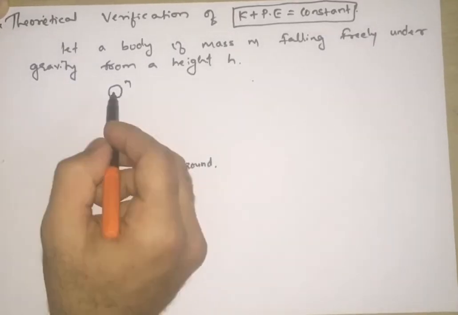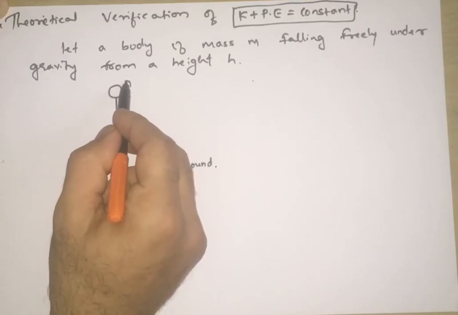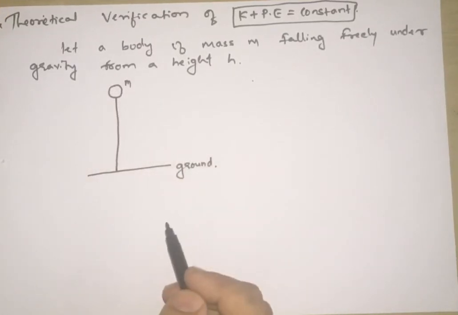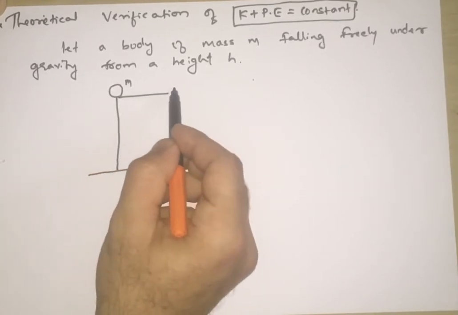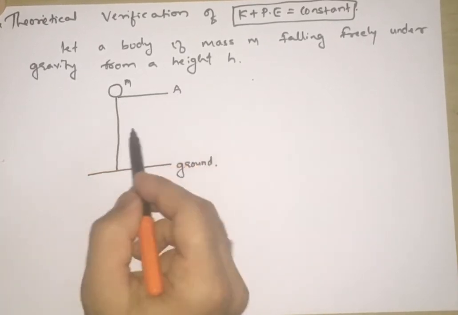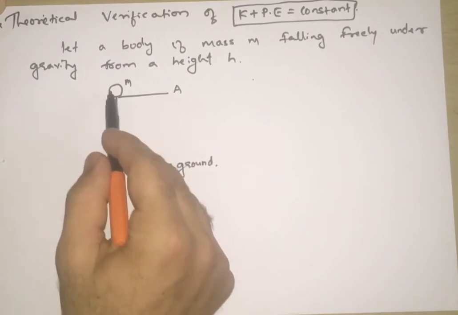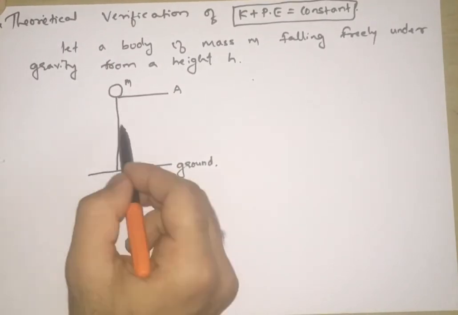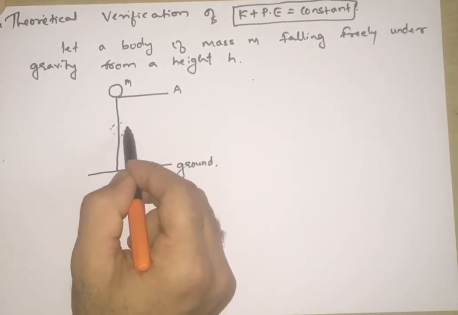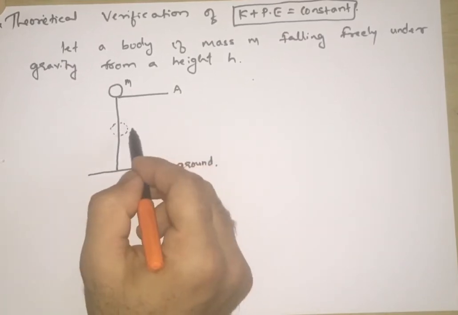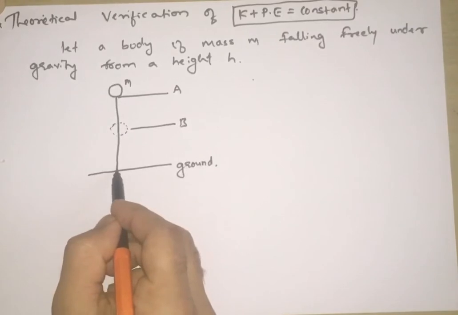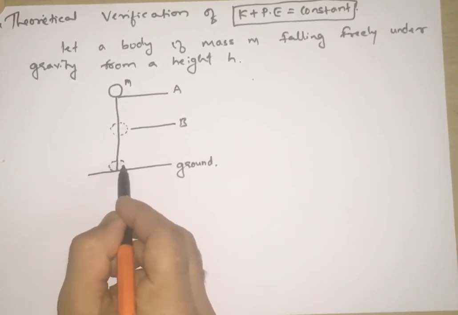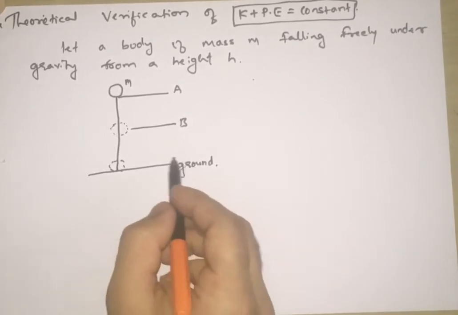Okay, then we must find what happens to the kinetic energy at this point A. So I will consider this point as A. Then somewhere in between, when the ball is falling towards the ground, when it reaches somewhere here, what happens to the kinetic energy and potential energy? I will consider this position as B. And when the ball reaches the ground, what happens to the kinetic energy?